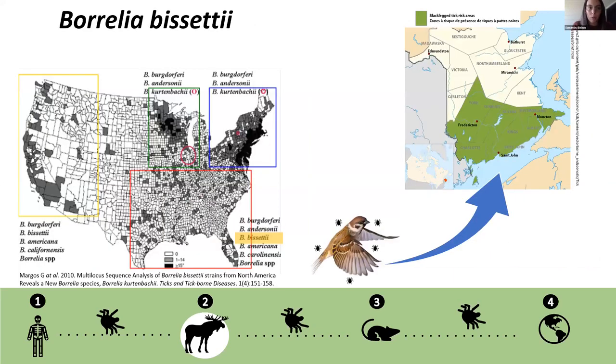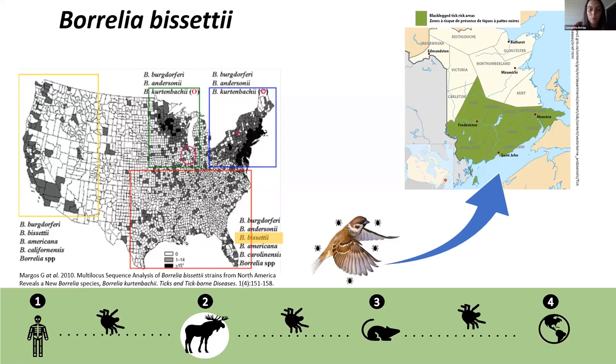The other spirochete that I will be talking about is Borrelia bissettii. It's one of the 23 genospecies of the Borrelia burgdorferi sensu lato complex, which is the causative agent of Lyme disease in both human and non-human animals. This bacterium is transmitted in the eastern provinces of Canada by the black-legged tick Ixodes scapularis. It has been established in the literature that Borrelia bissettii, commonly found in the southeastern United States and Central and South America, can be carried vast distances through the travel of infected ticks hitching a ride on migrating songbirds. Because of this, there is a possibility for their introduction into novel areas.